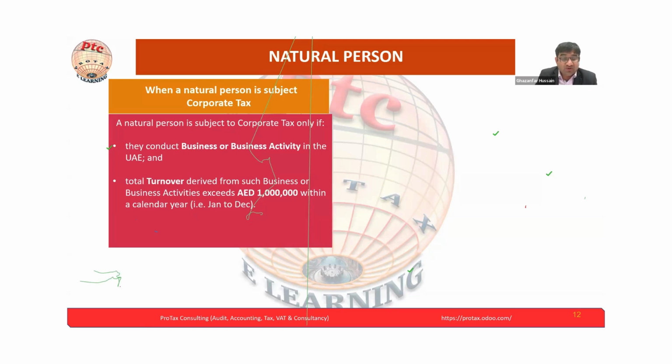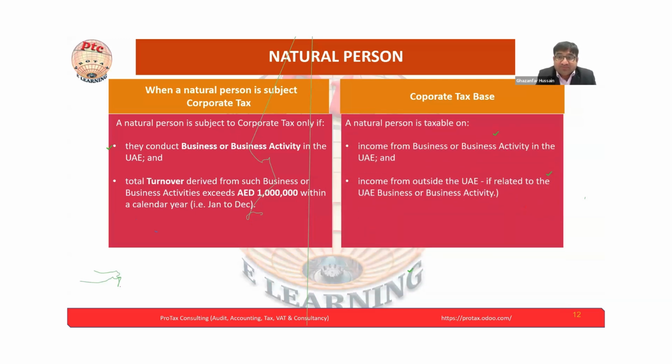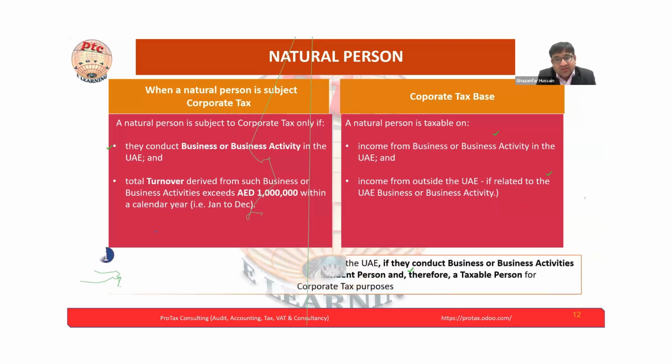Even for a natural person, you can take the relief, but still you have to be careful while calculating the threshold. Here the threshold is on revenue, not on profit. This is the important part. Next, we are saying what the corporate tax base is. Again, we already discussed the same: income from the business or business activity, and income from outside the UAE if related to the UAE business. The base we are already discussing, and the same we are saying is the corporate tax base.